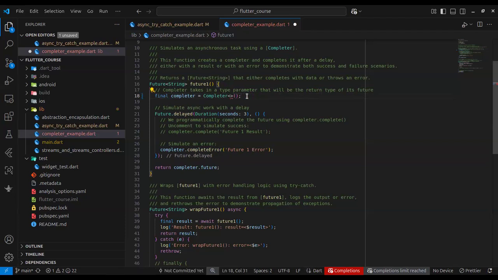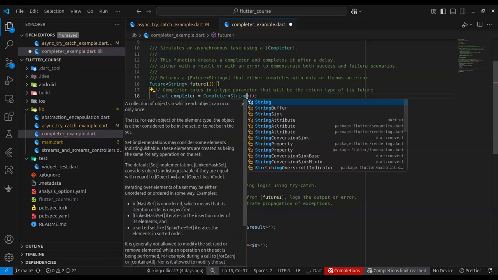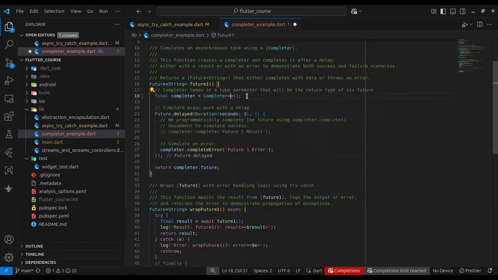So the type parameter I'm giving it is string, but I can give it something else. Let's say I had a class named login screen, or named anything. I can always pass the name of that class inside this type parameter. And what that means is any type I give it when I'm constructing it is a type I'm going to complete it with. So you know that I'm passing it a string, and that's why here I'm calling complete with a string.